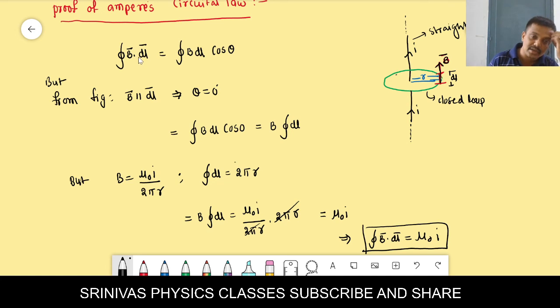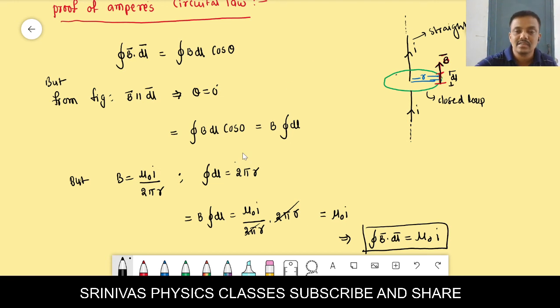In general multiplication you will not get this cross. Now B into dl is a general multiplication. You see here, B bar dot dl bar, I wrote B dl cos theta. In this, B dl is a general multiplication. In general multiplication, for example, 2 into 3 is there. We cannot write 2 into 3 into cos theta, is it right? 2 into 3 means 6. That's all, this is general multiplication. In general multiplication, 2 into 3 means 2, 3 cos sin theta; like that we cannot write. Right?